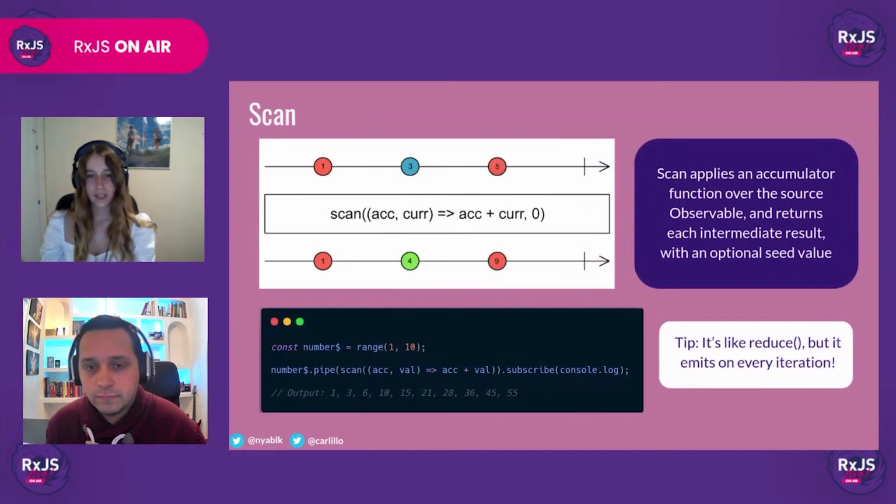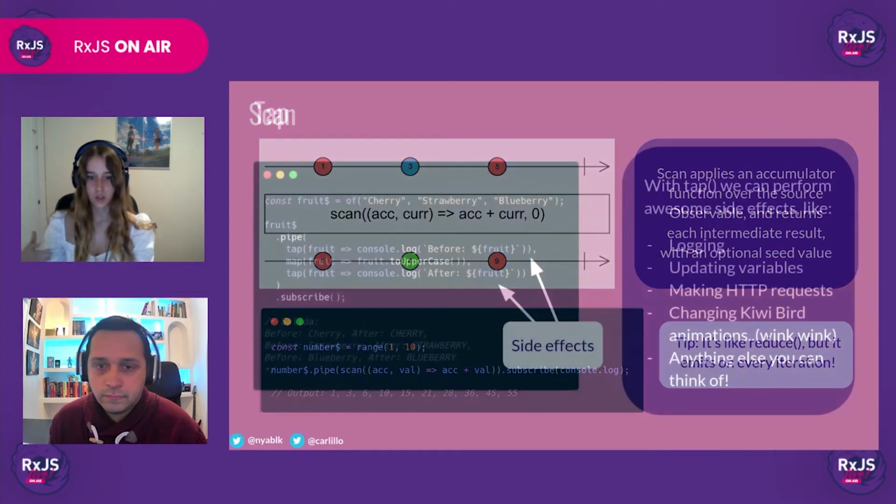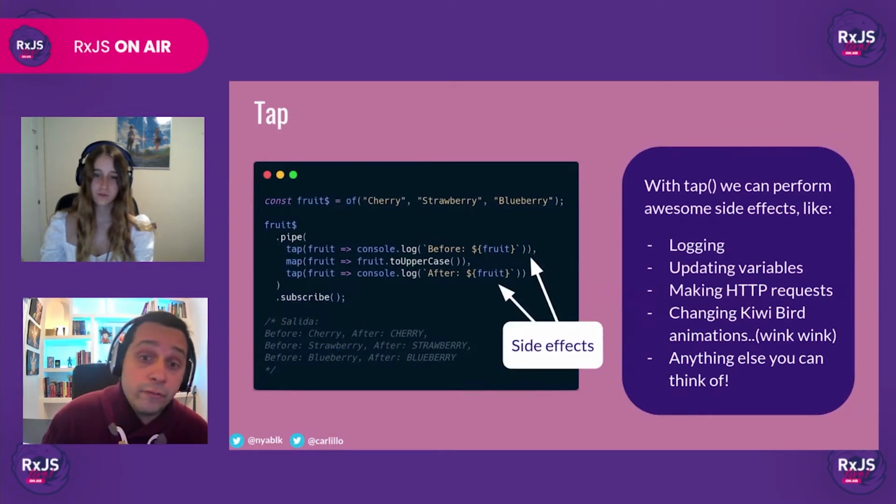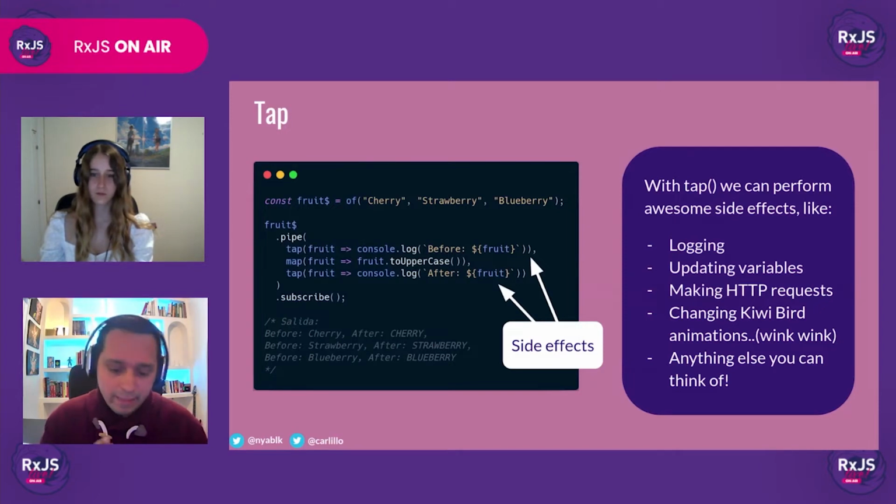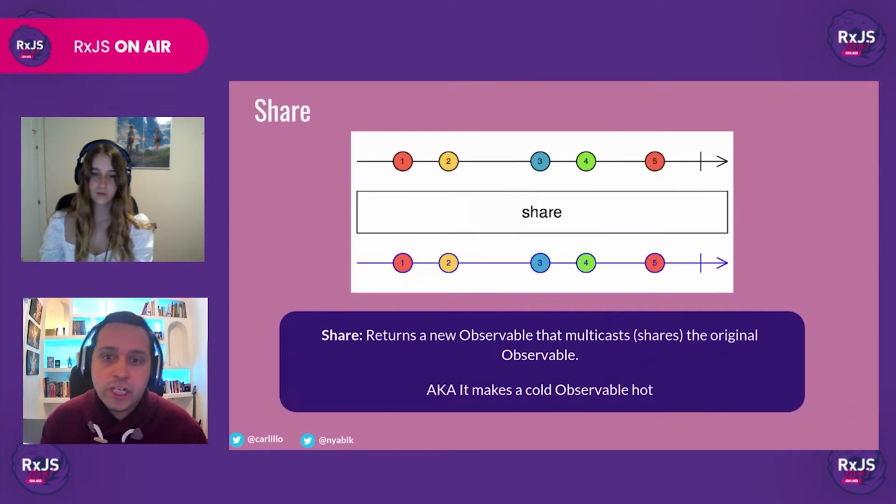We also have scan, which is very similar to reduce. It accumulates values over time, but unlike reduce, which waits until the observable completes to emit a single value, scan instead emits each accumulated value on each iteration. Tap performs a side effect for every emission on the source observable. And finally, share makes cold observables behave like they are hot.